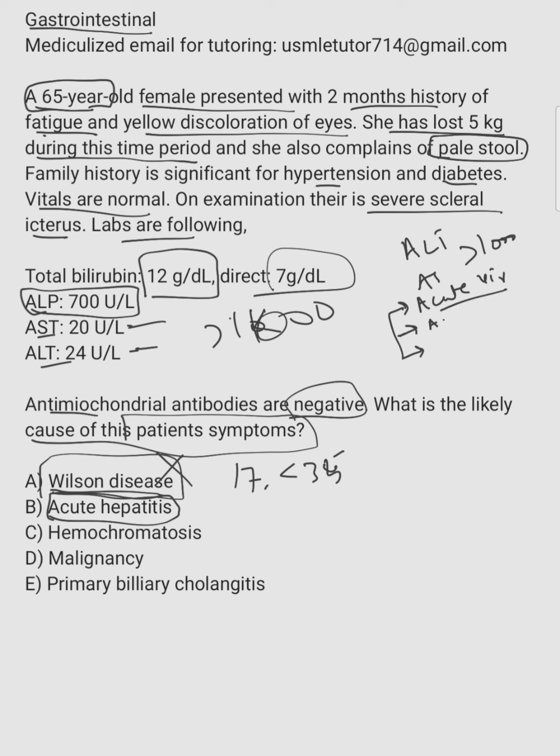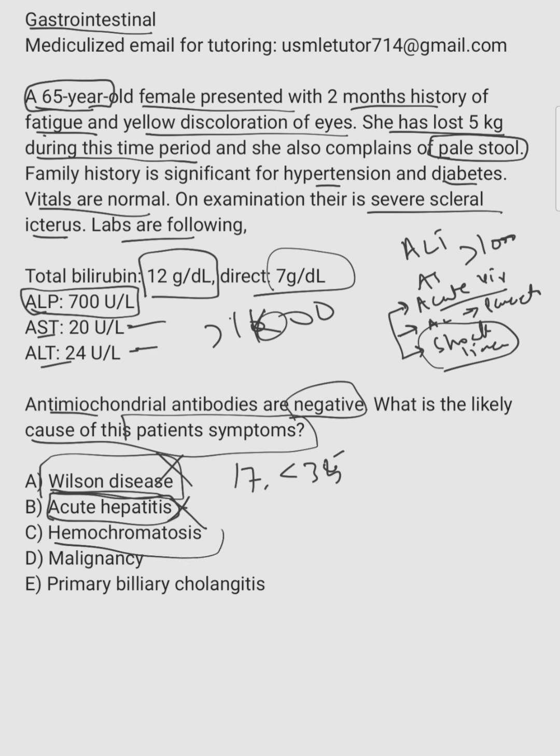Second, acute ingestion of paracetamol. The third is shock liver, which is just ischemia. For example, heart failure, hypovolemia, or hemorrhagic shock results in decreased flow to the liver and damages the liver. So here, with AST and ALT normal, acute hepatitis is ruled out.